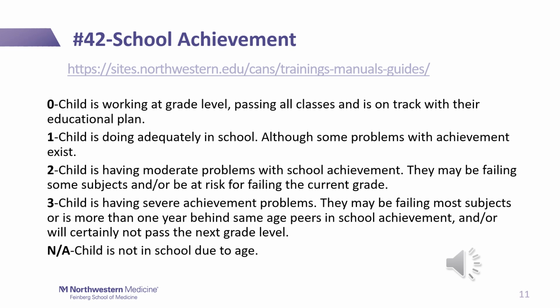In this case, you would want to try to put some action plan into place to help bring the child's grades up. At a 3, the child is failing most subjects and is most certainly not going to pass the current grade. Or if they are more than 1 year behind, you will rate it a 3. At this level, it would be critical to put a plan into place to help the child with academic achievement.